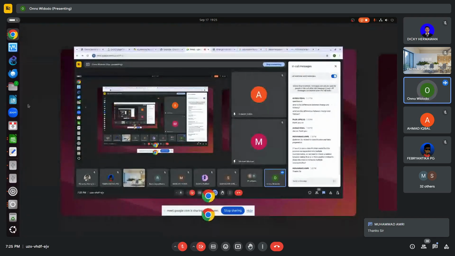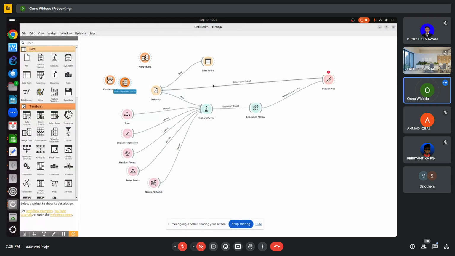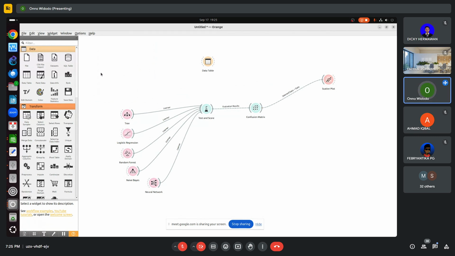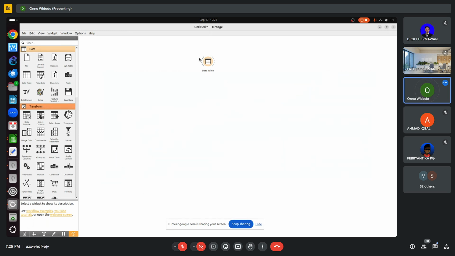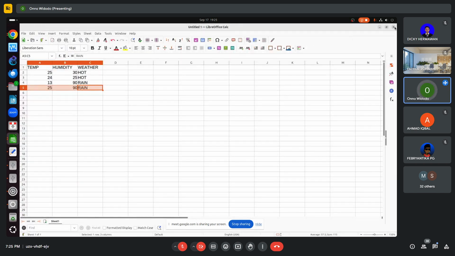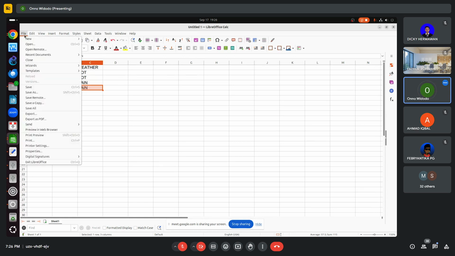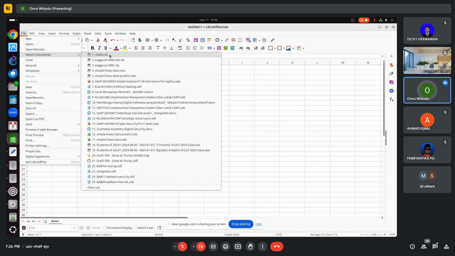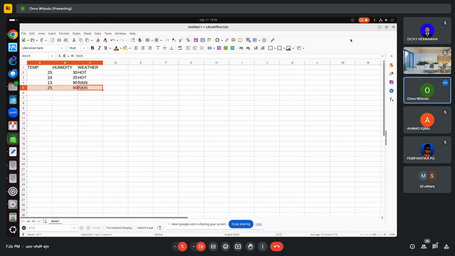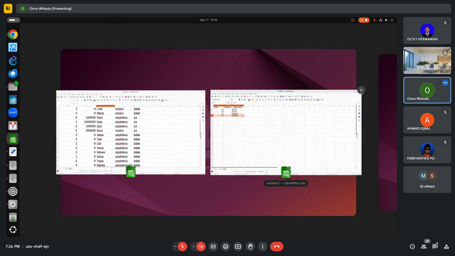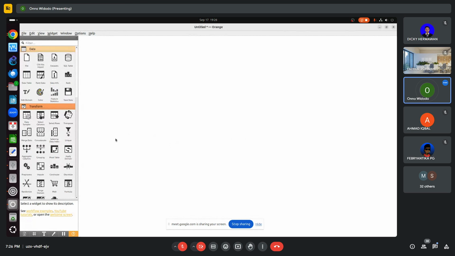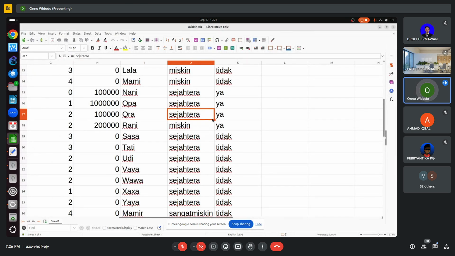Now, where is Orange? Now I want to do something more brutal. I'm going back to my Excel file. Where is my file? Okay, I close this one. Don't save. So this is our original file.